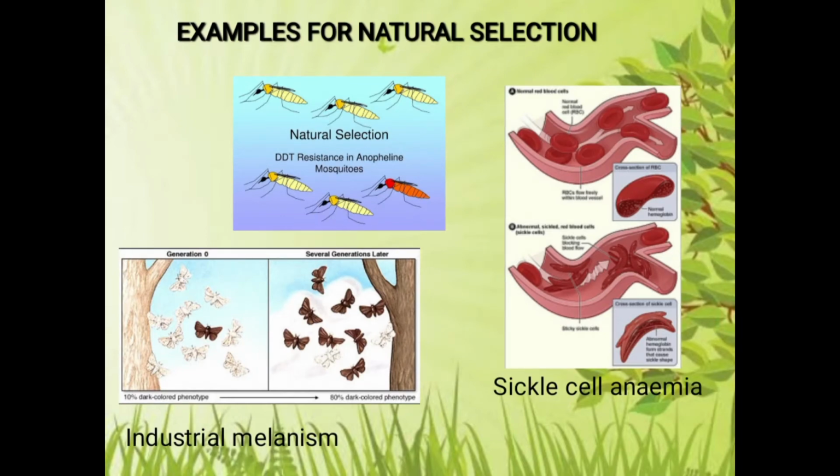When we think about examples of natural selection, the first that comes to mind is industrial melanism, where the black-winged moths get selected by nature over the white-winged moths. The next example is the resistance of mosquitoes against DDT. In the 50s and 60s of the last century, DDT was extensively used to destroy mosquitoes for the eradication of malaria and filaria. At that time it was a grand success, but now it has failed.